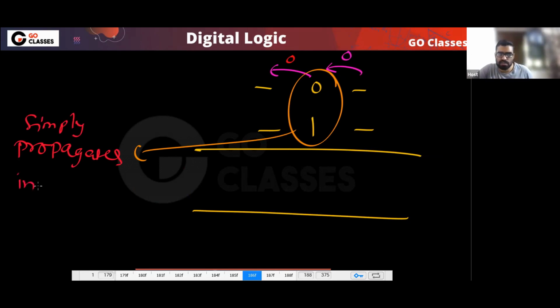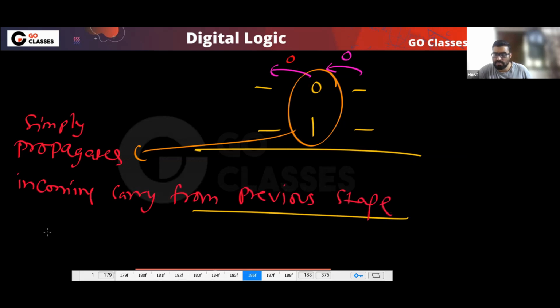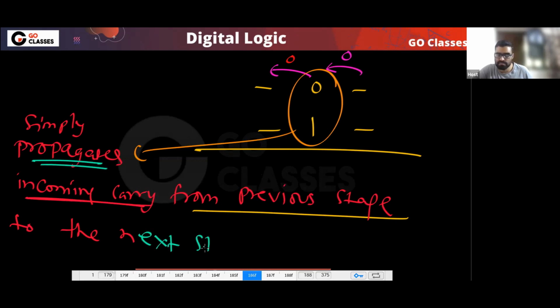This propagates the incoming carry from the previous stage to the next stage. Whatever the incoming carry is coming from the previous stage, that incoming carry it is propagating to the next stage. Yes or no? Is this clear to everyone?